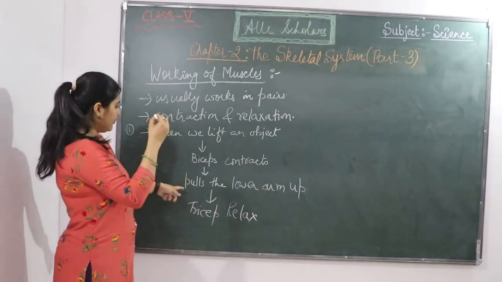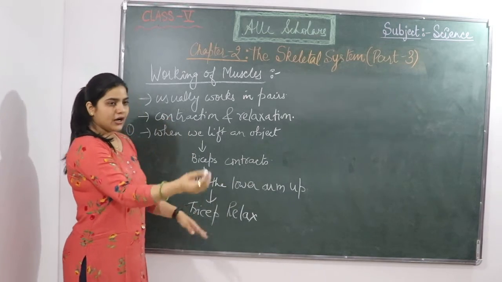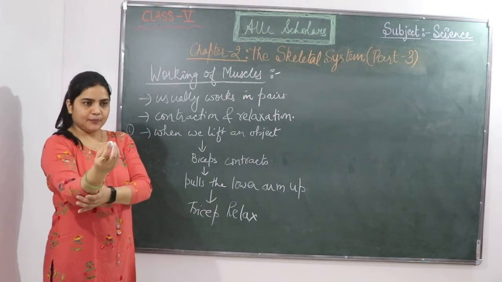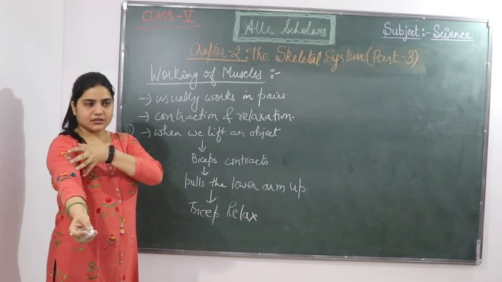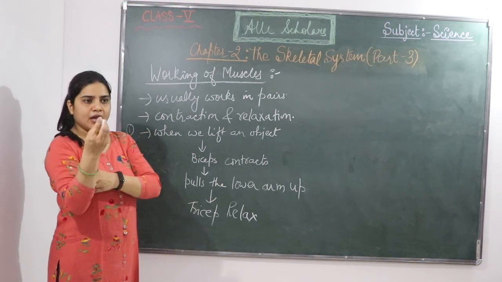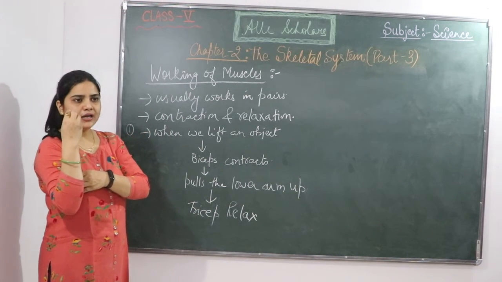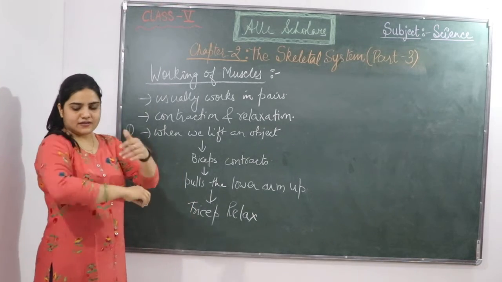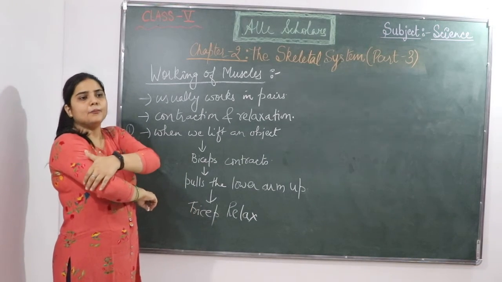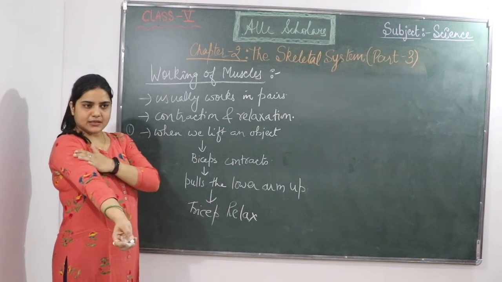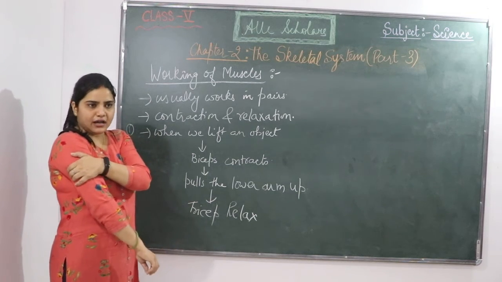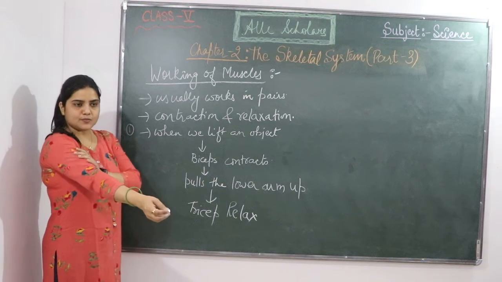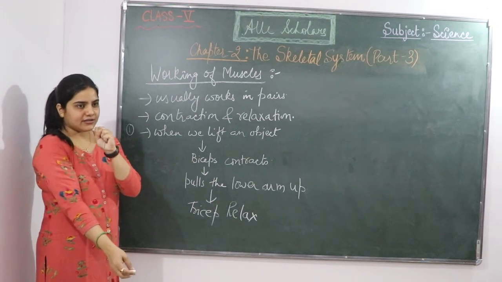At the same time, it pulls our lower arm. So this was the chalk. I am picking it up, and as we have discussed, this is upper arm, this is lower arm. I am pulling up my lower arm, and our tricep relaxes. What is tricep? Tricep muscle is at the back of our hand. Bicep is in the front. Tricep is at the back. So tricep relaxes, whereas bicep contracts.